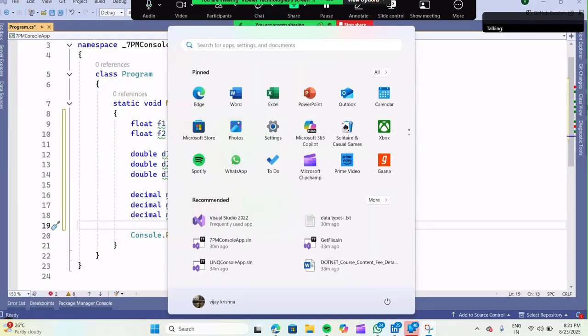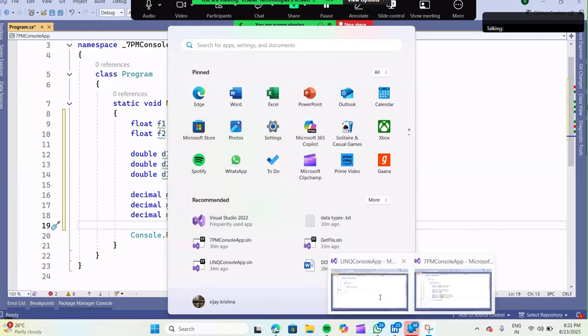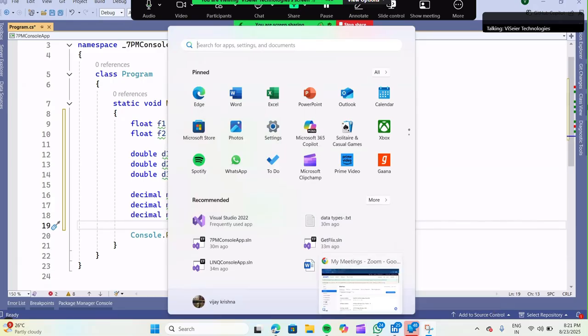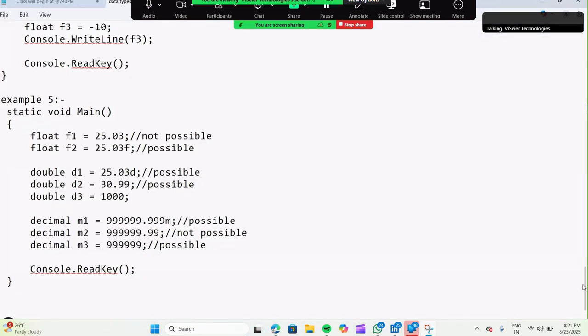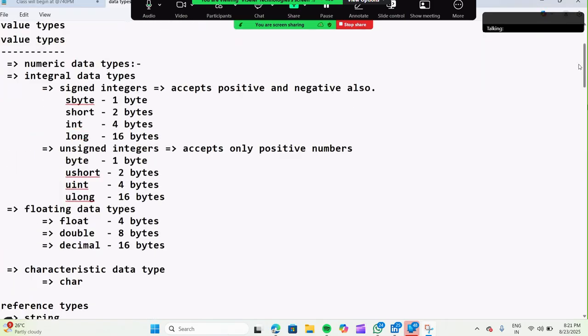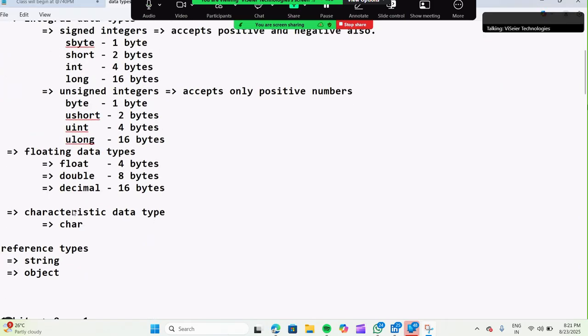Then what about the others remaining? What is pending? I have to go to the character data type, I guess. Yes, character data type. Now you will get more questions.